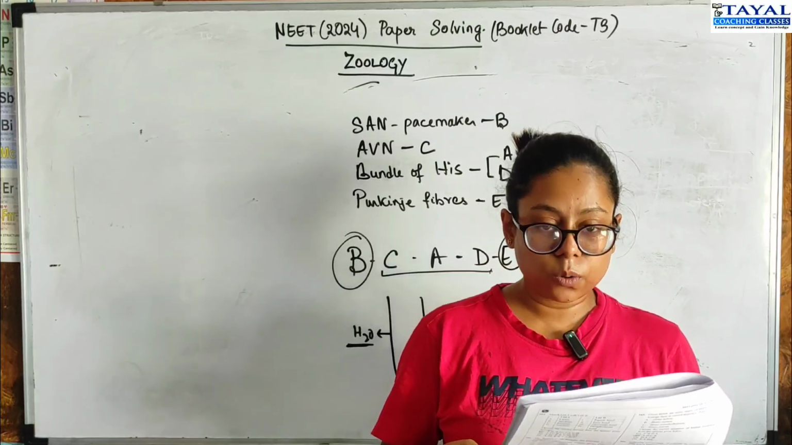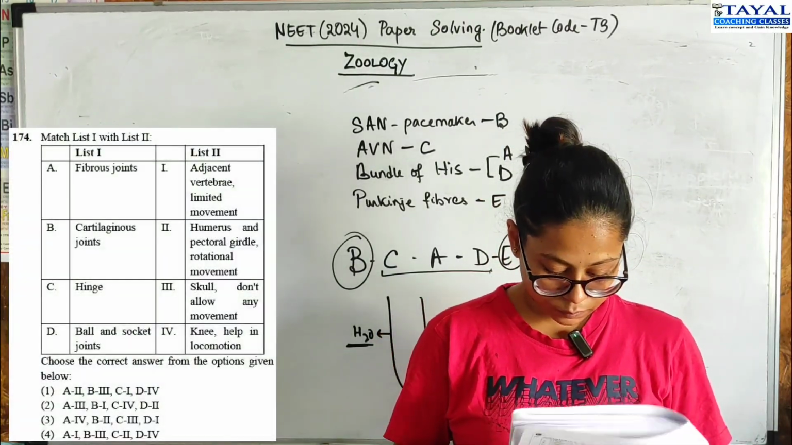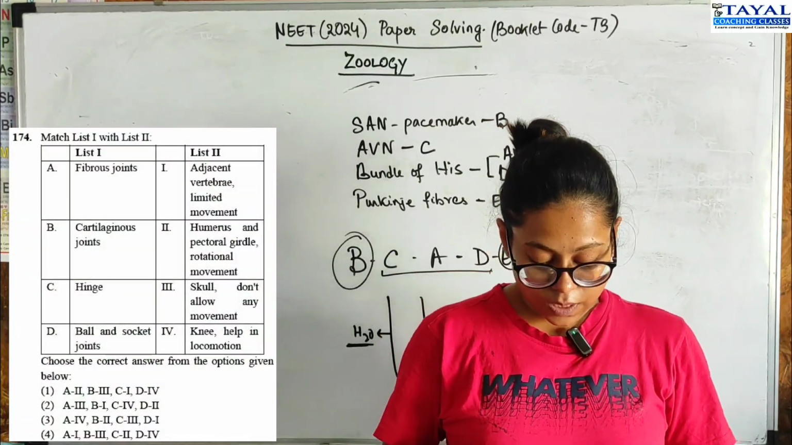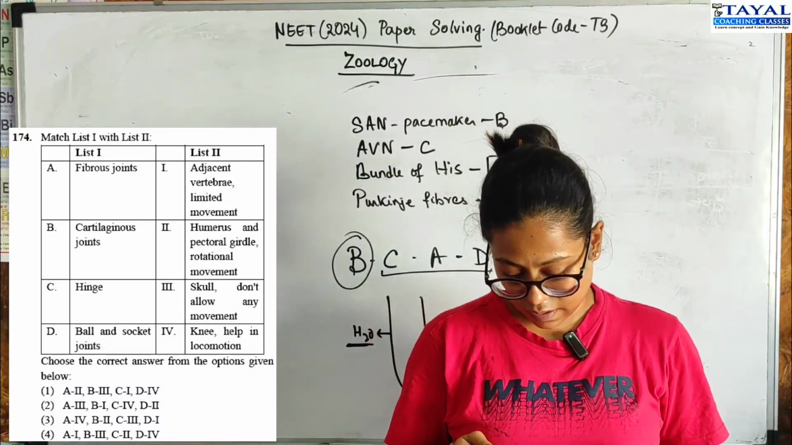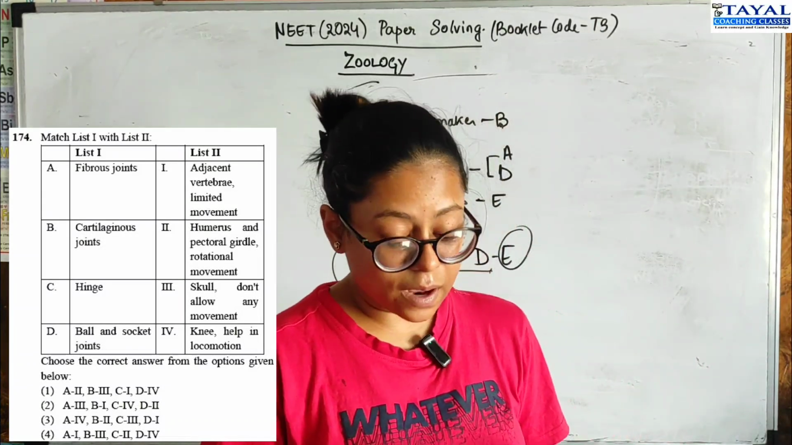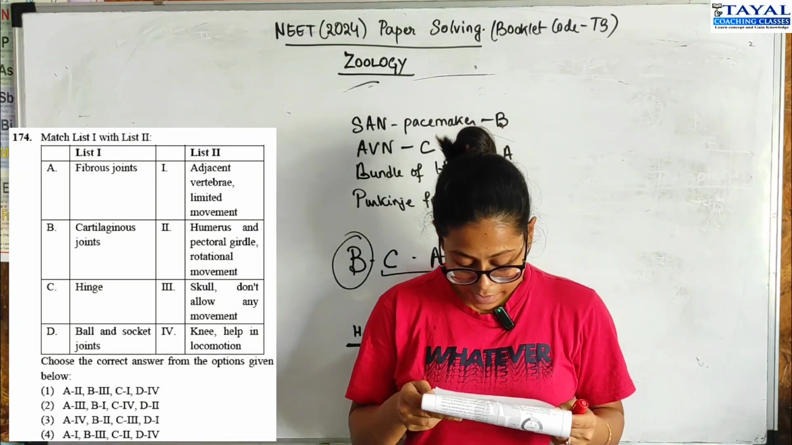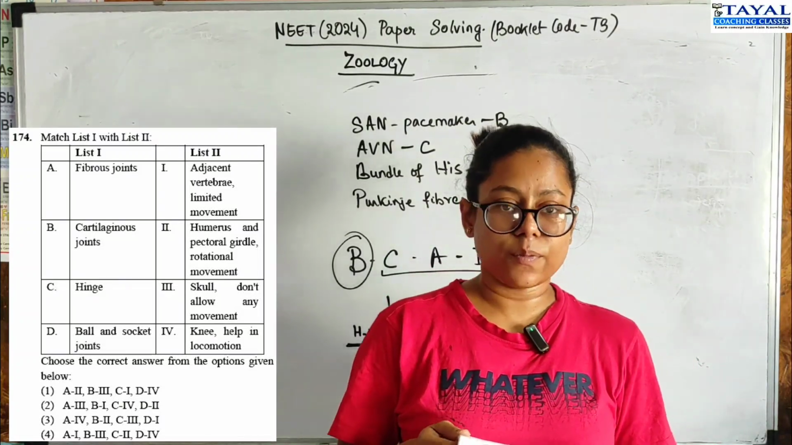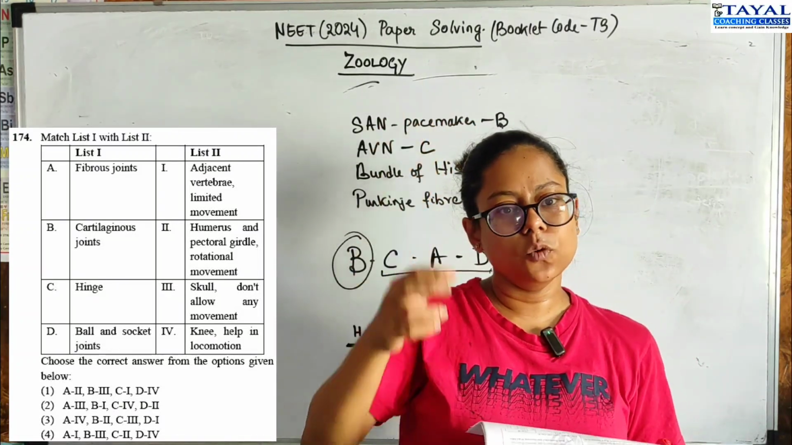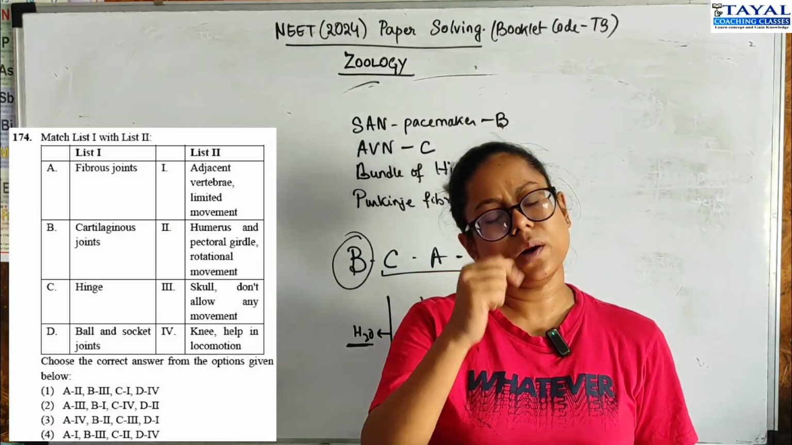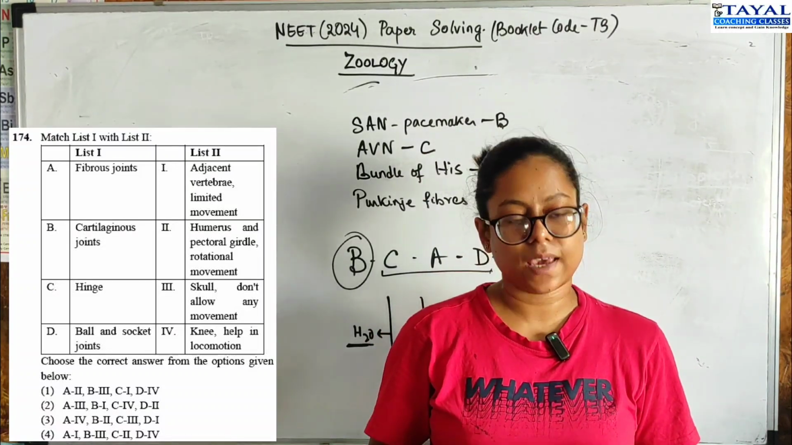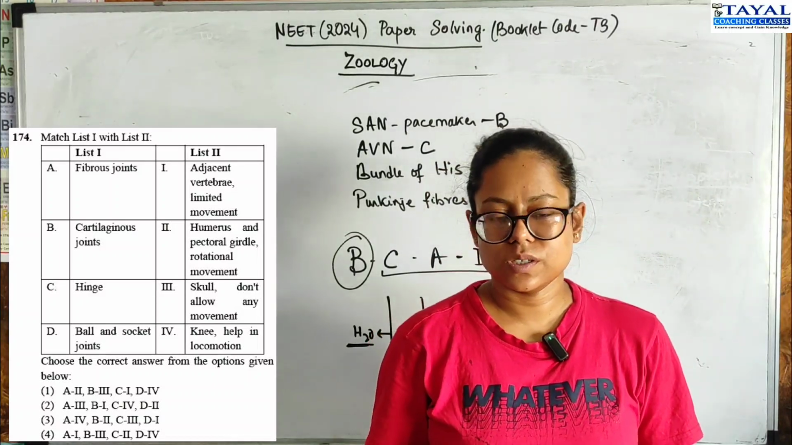Moving on to question 174. They have 4 joint names and their functions, where they are present. So they are examples. Fibrous joints are present in the skull. Non-movable, immovable joints, right? So A will be 3. There is only one option with A3, which is the second option. Then the second option is correct again.